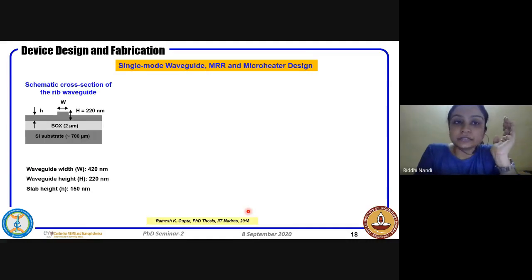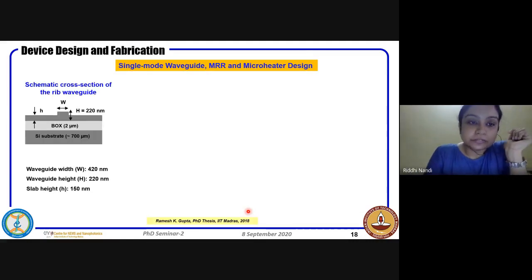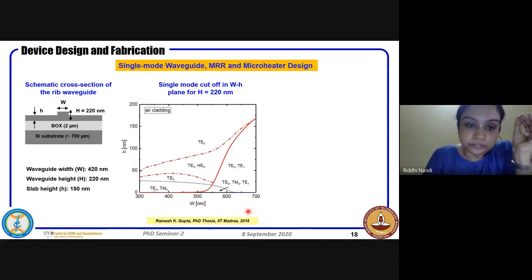Using this, we went ahead with our fabrication. Before that, just a quick revision of the device design that we had done. It is again on 220 nanometer, and this is the device dimension which we have chosen.